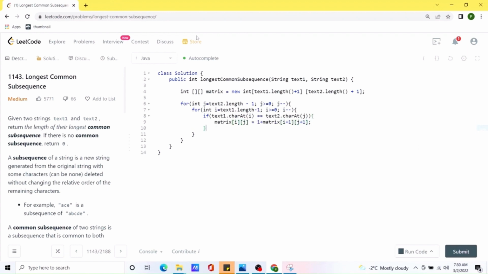Okay, now we have taken care of one case. The second case is that both values are different. So if both values are different, for matrix of i and j, we need to select the maximum value out of the adjacent values.